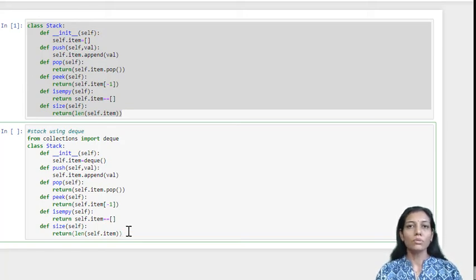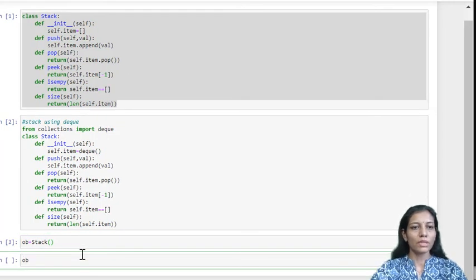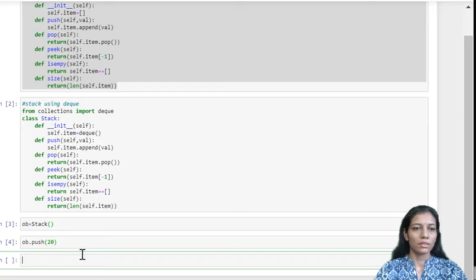Now we'll see how to use this particular class in order to get the behavior of a stack. So now ob is equal to Stack. Okay, this is the object we have created. ob.push, that is 20 we want to push.